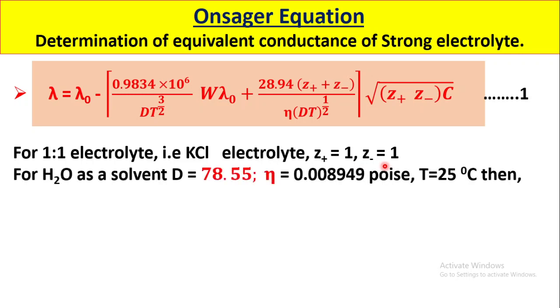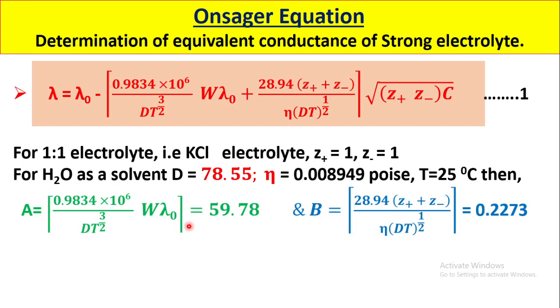If we use water as solvent, then the dielectric constant of water is 78.55 and the viscosity of water at 25 degrees Celsius is 0.008949 poise. Now let us put these values in these two constant terms. Then the value of this term is equal to 59.78, and the value of this constant, which we will call b, is equal to 0.2273.